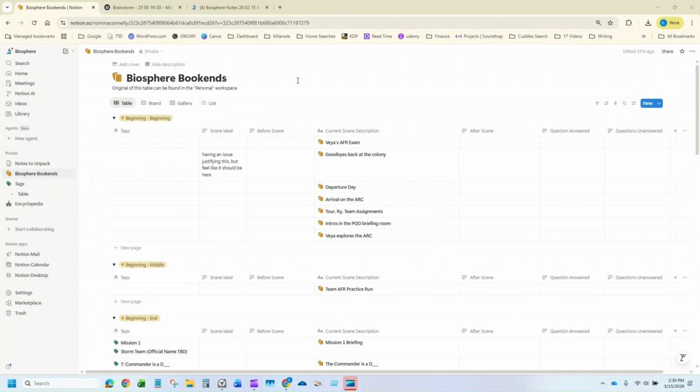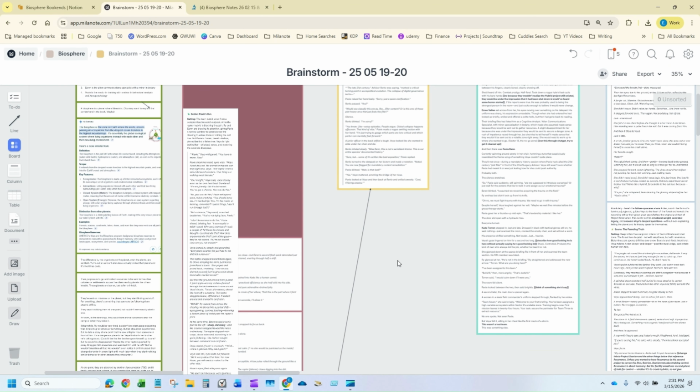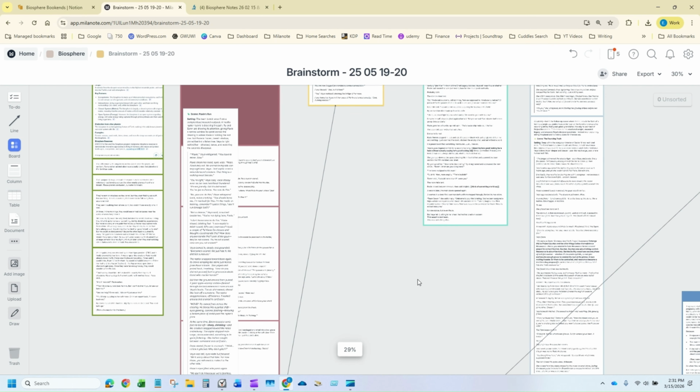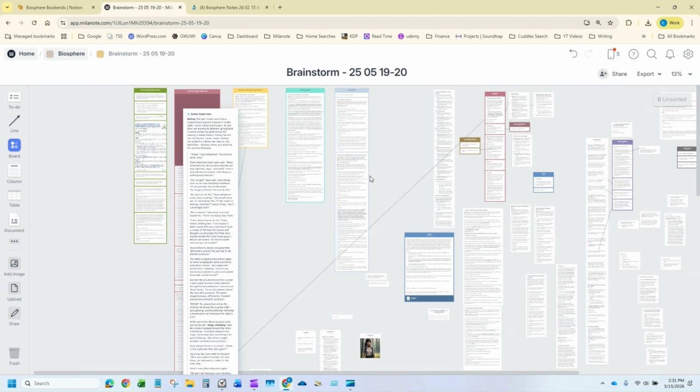I kind of wanted to share how I am working on my story on Notion. I have tried Milanote in the past, and it's great for how my brain works when I'm brainstorming. So I can basically just write out whatever I feel like writing out, and usually there's no rhyme or reason, and there's no structure or pattern for it.